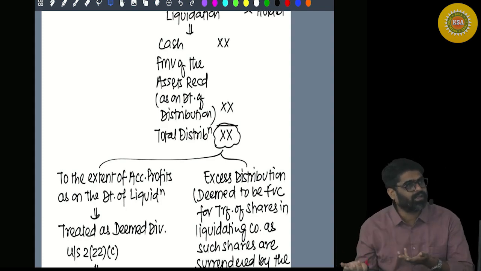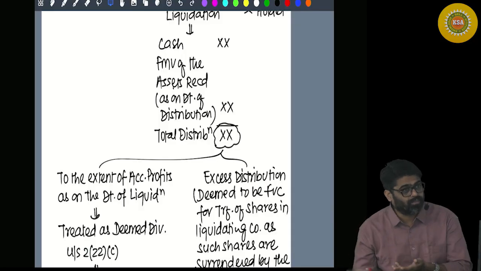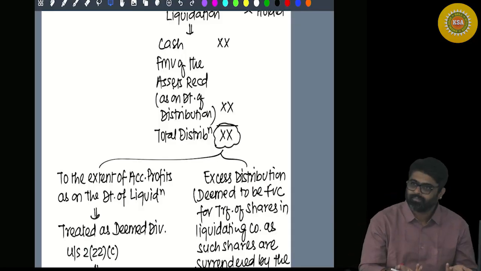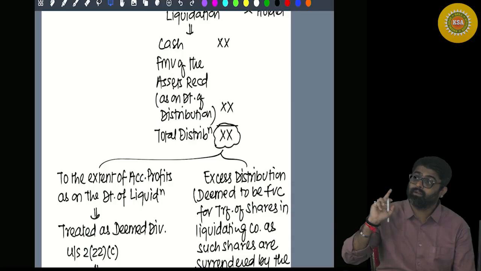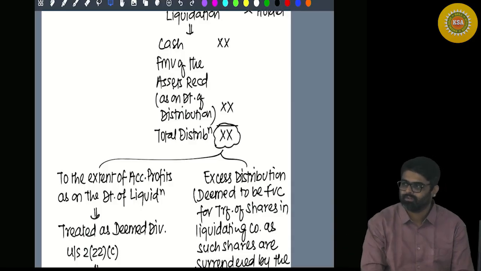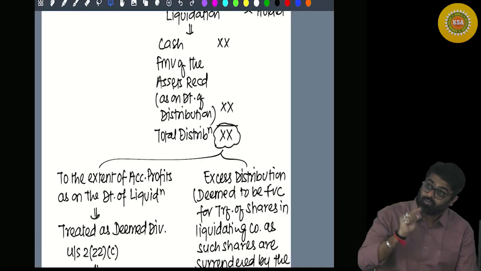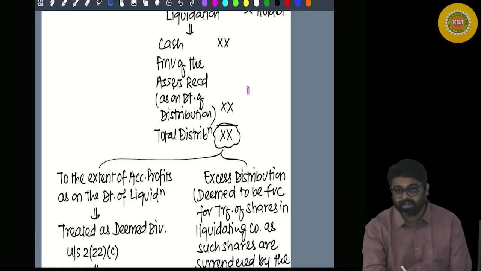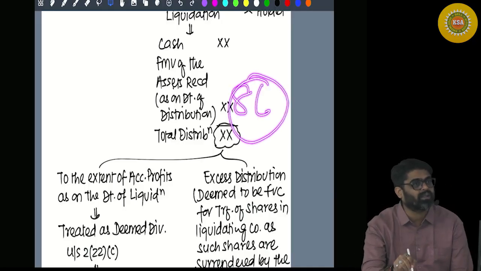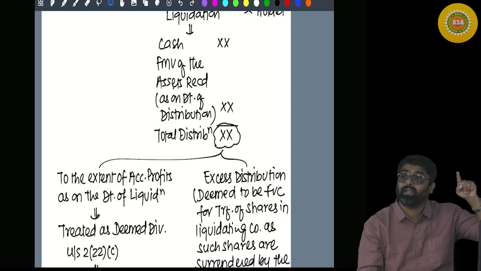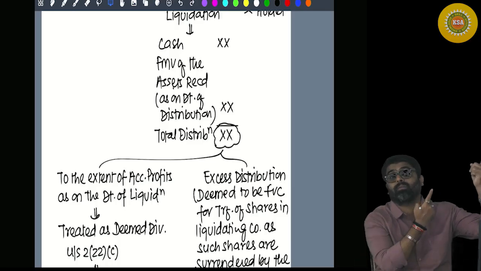You did not pay anything to the company to get this asset. And if you take nil as your cost of acquisition, how much capital gain will be taxable? 12 lakh minus nil, full 12 lakh will be taxable. Meaning this 8 lakh which has already suffered tax will be taxed again for the second time when this asset is transferred.